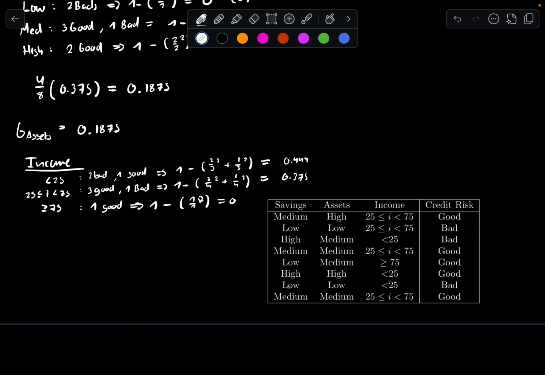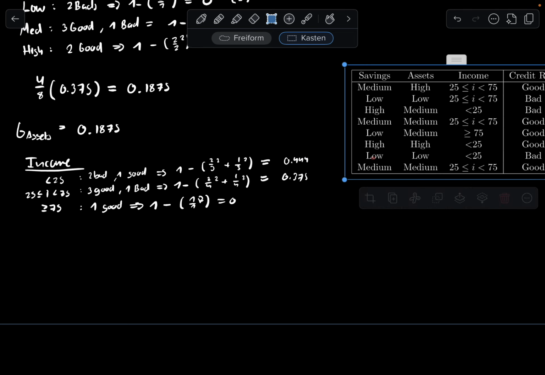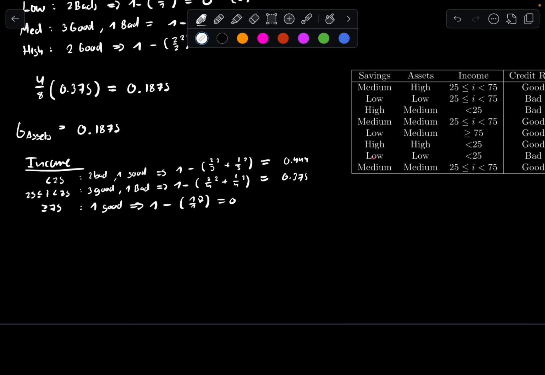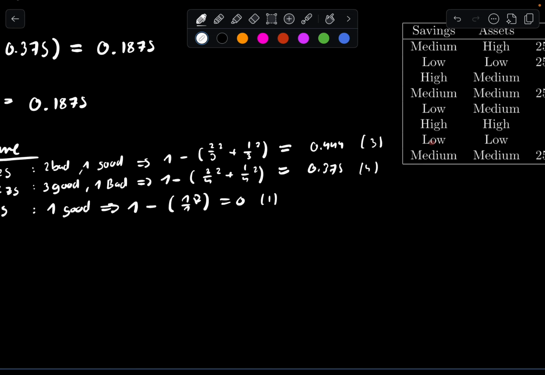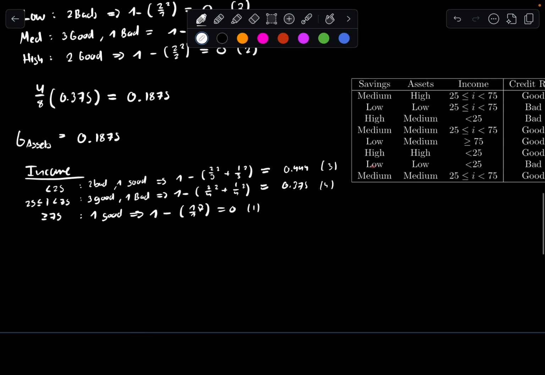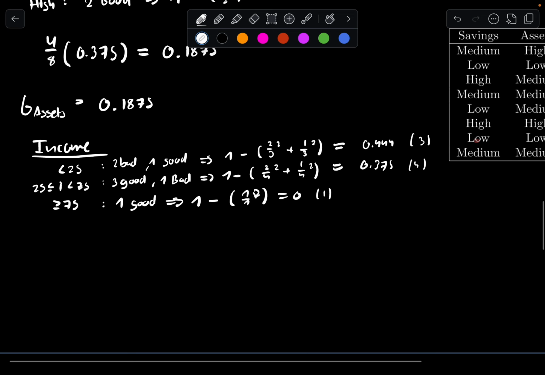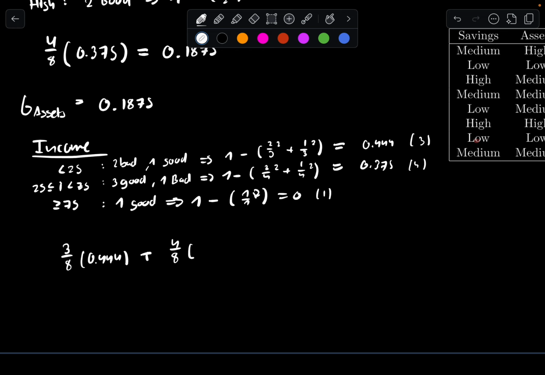So now that we have this, we just have to simply, this is going to be 3 entries, 4 entries, and then this is 1 entry, I suppose. So 3/8 times 0.444 plus 4/8 times 0.375.